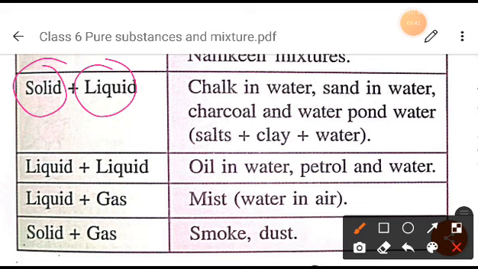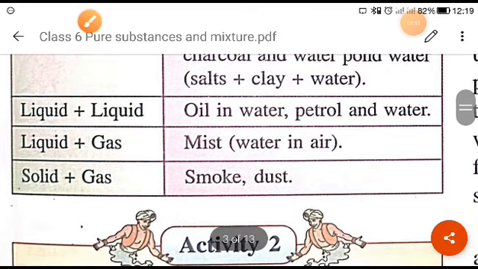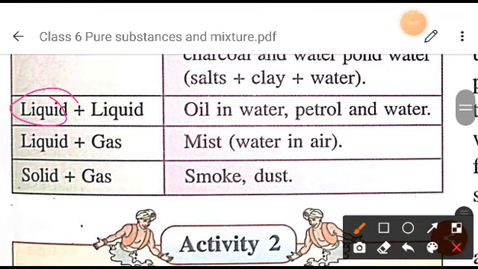When the components are solid and liquid, these are the examples of heterogeneous mixture. Now you will see the example of liquid and liquid. When the components are liquid and liquid, you can see oil in water. If you add oil in water, you will see that oil will come above and water will go down, right? But it will not mix. Oil will not mix in the water. So that is also an example of heterogeneous mixture.